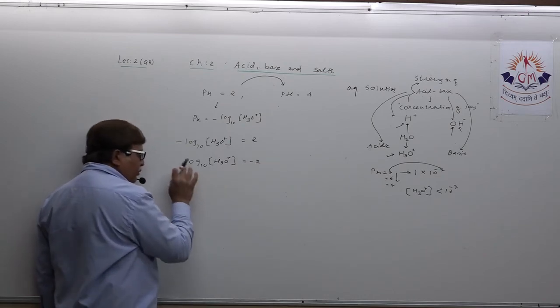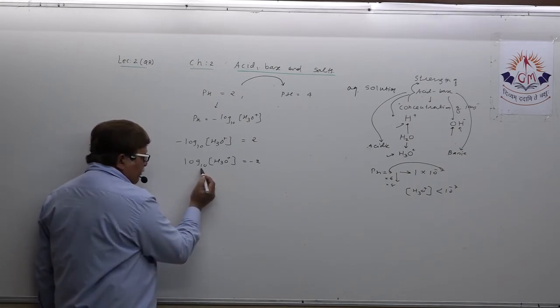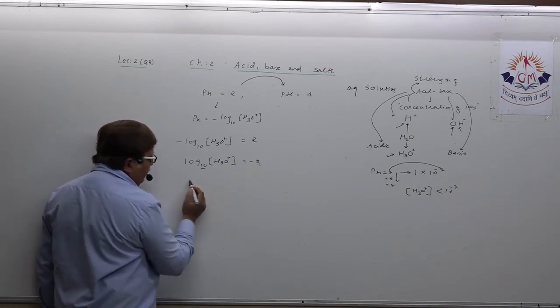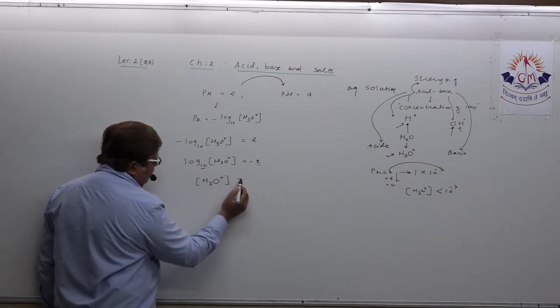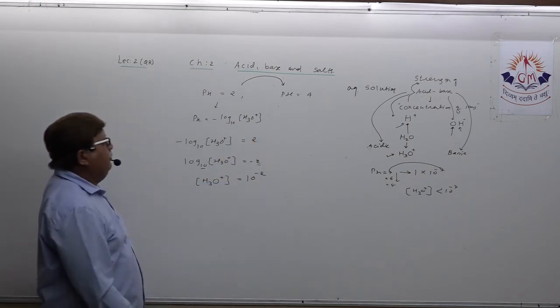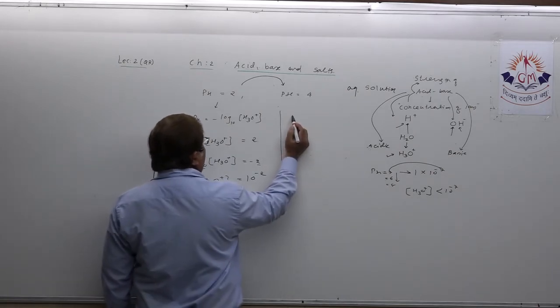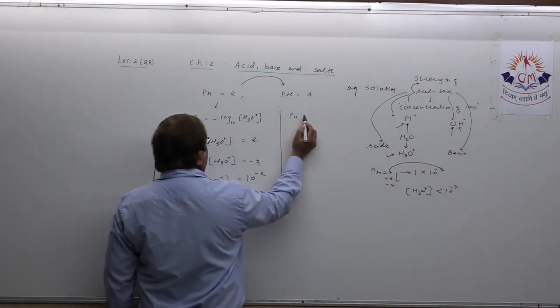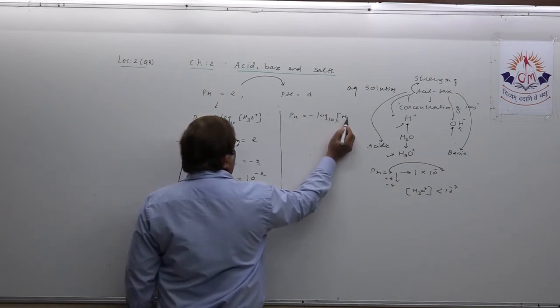Now log is directly related with exponential. This is base and this is index. So this can be expressed in exponential form this way: 10 raised to minus 2. Remember. Suppose I do for this, I am writing pH equals minus log 10 H3O plus.